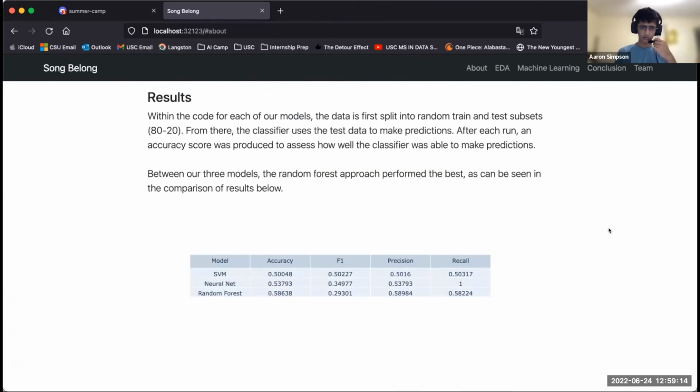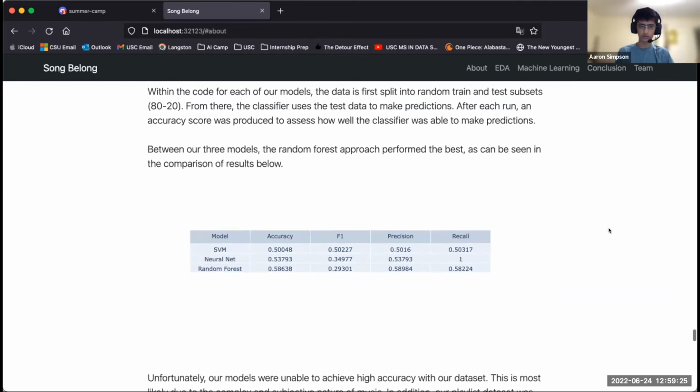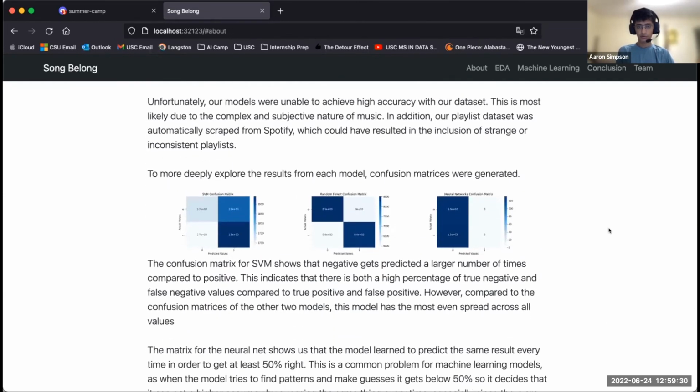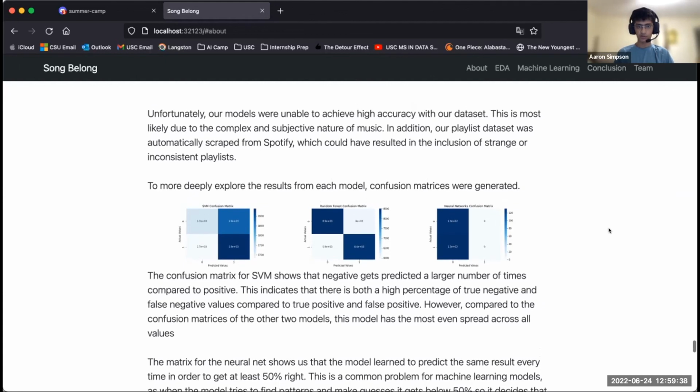If we look at the results, right here is shown the results of the three different machine learning models that we used to try and figure out if a song belongs. As you can see, random forest scored the highest here. Unfortunately, our models were not able to achieve a high rate of success, with the random forest model obviously being the highest. You can see more into the specifics of how well each model did here with a confusion matrix set up for each individual machine learning model.